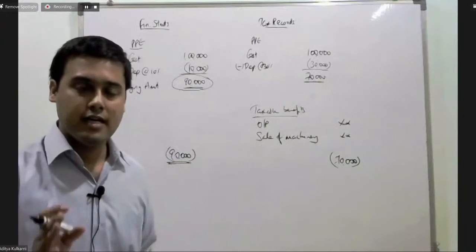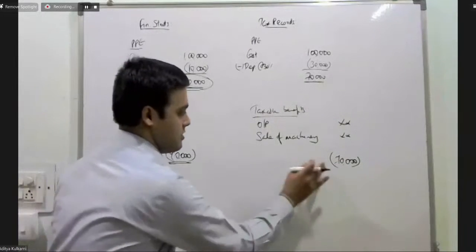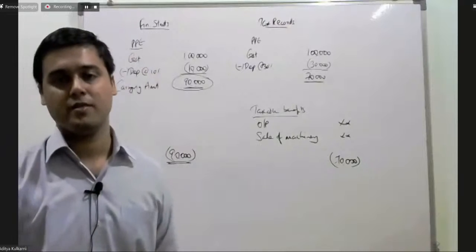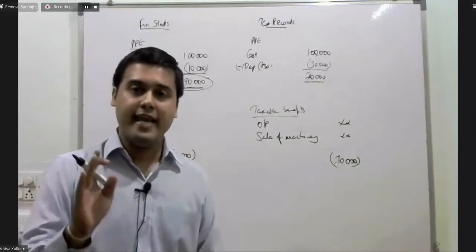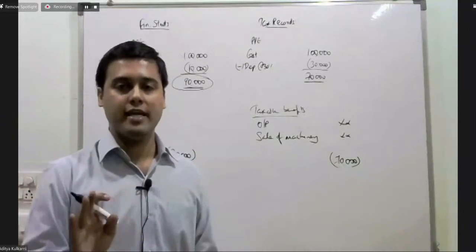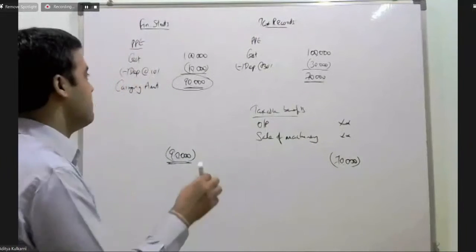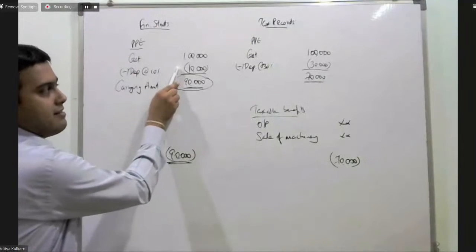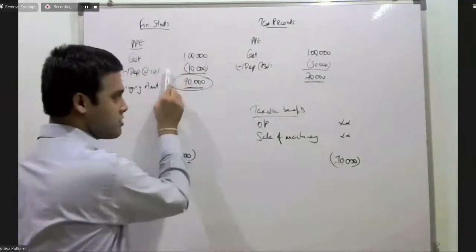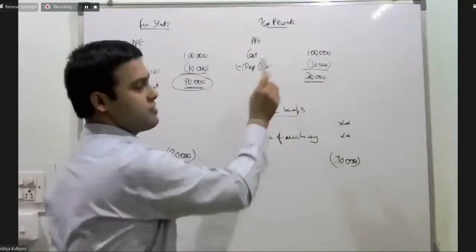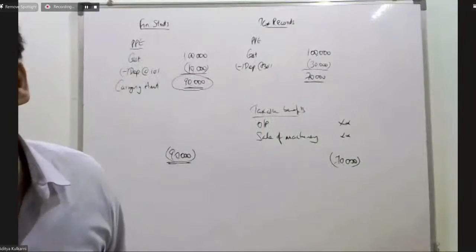So this gives rise to a difference. If I was doing AS 22, in the two examples that we just saw, what would we compare? Depreciation of 10,000 in books vis-a-vis depreciation of 30,000 for tax purposes.